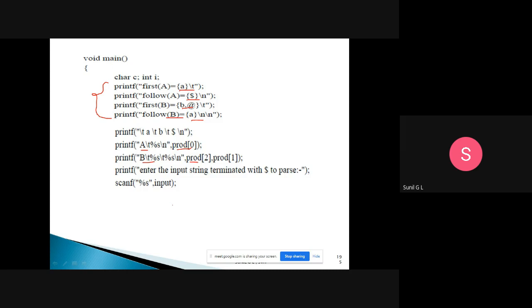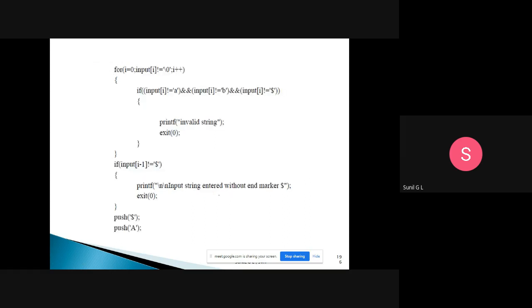The input string is small b, small b, small a, dollar. You need to enter that string, so I have entered this string. After that, you need to check whether the given string is valid or not. If the first input symbol is not a, not b, and not dollar, it means you have entered a wrong, invalid string. You exit from that.